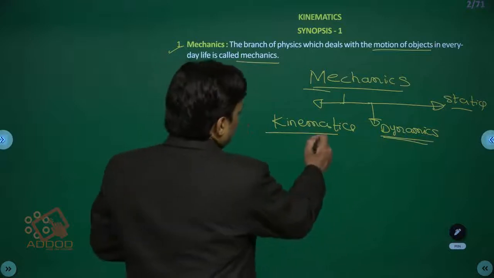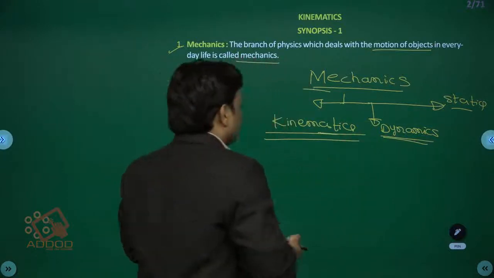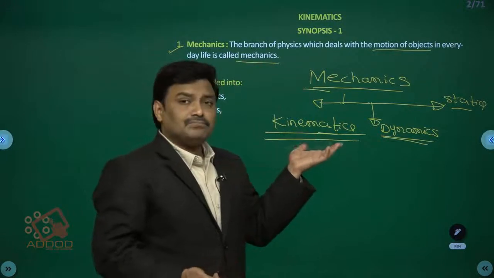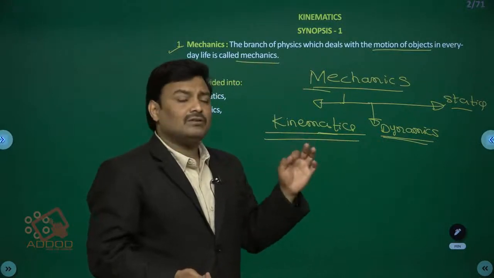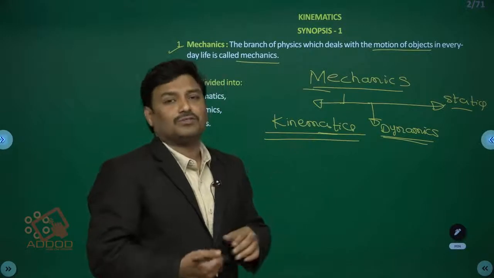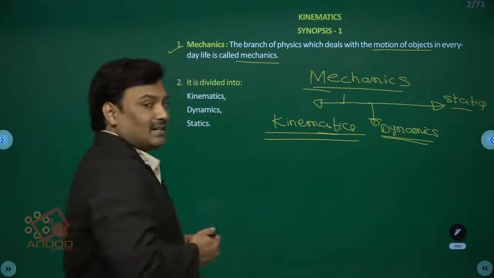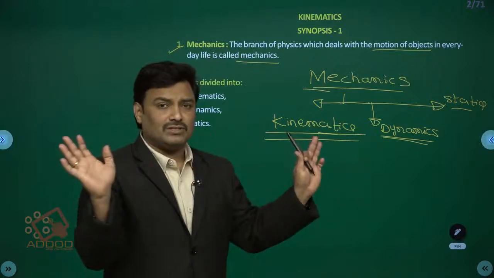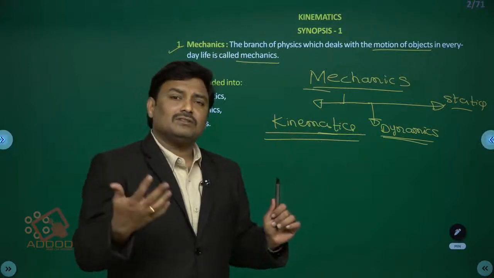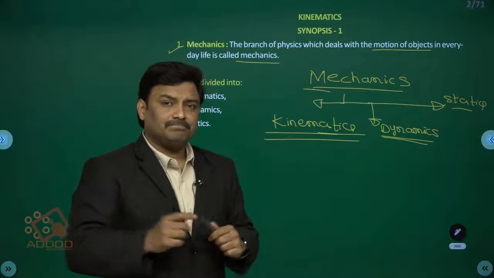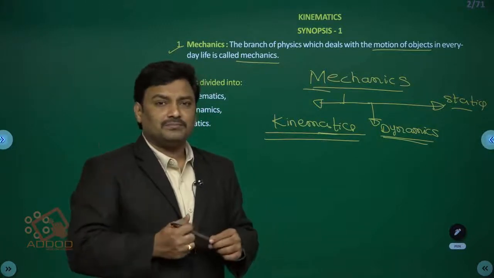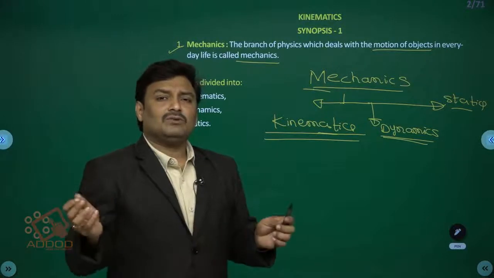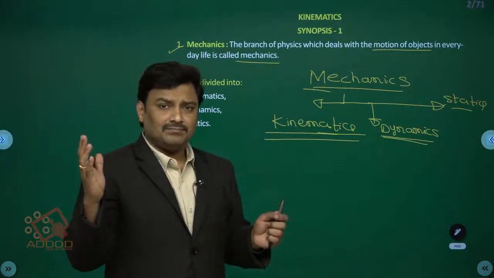And coming to kinematics, our current topic, it deals with bodies in motion without accounting for the cause of motion. A body is thrown, and we are going to study the body's motion. That's all. We least bother about the effort of throwing, the force with which we threw, the acceleration imparted.